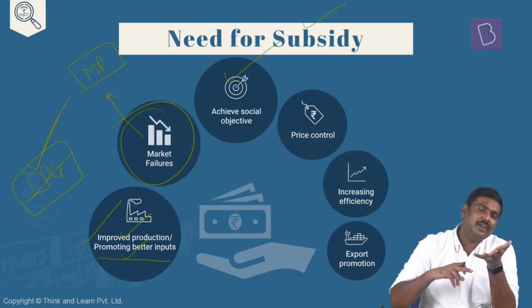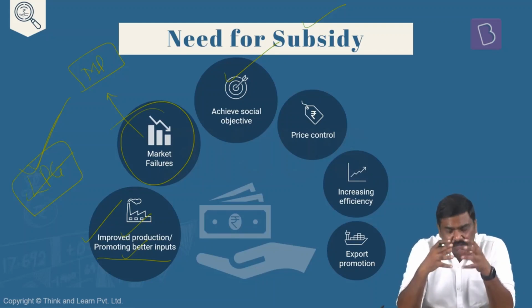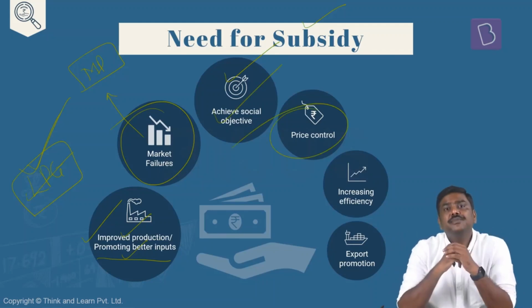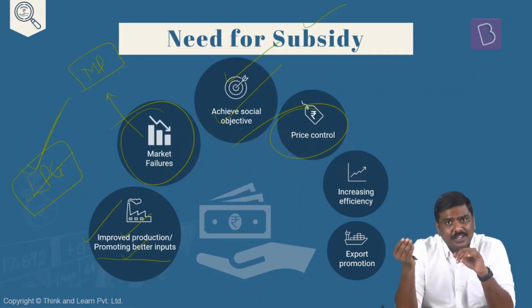For example, if there is a BPL household, the government will have to provide subsidized food grains to these households. The farming community, which earns a very low amount of income, cannot be asked to purchase these particular inputs at market prices. To achieve certain social objectives, the government might also provide the subsidy. Price controls: if the government doesn't impose any type of price control or doesn't intervene in the market and provide the subsidy, the prices will be very, very high, which may not be affordable to all sections of the society in the market.